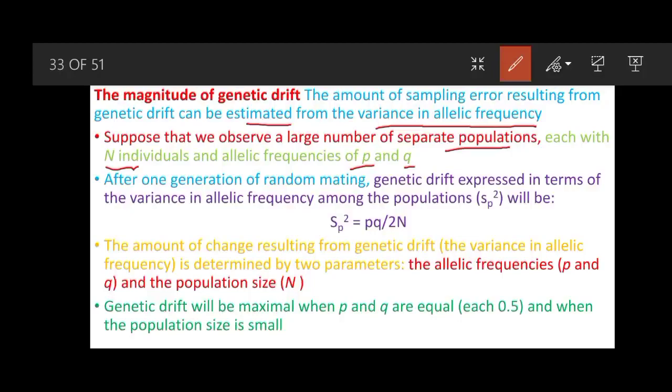After one generation of random mating, genetic drift, expressed in terms of the variance in allelic frequencies among the populations, will be equal to pq divided by 2n. The amount of change resulting from genetic drift is determined by two parameters: the allelic frequencies p and q, and the population size, which is n. So genetic drift will be maximal when p and q are equal, which means that they each have a frequency of 0.5, and when the population size is very small.